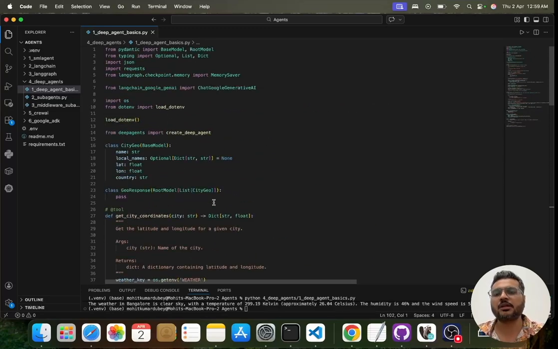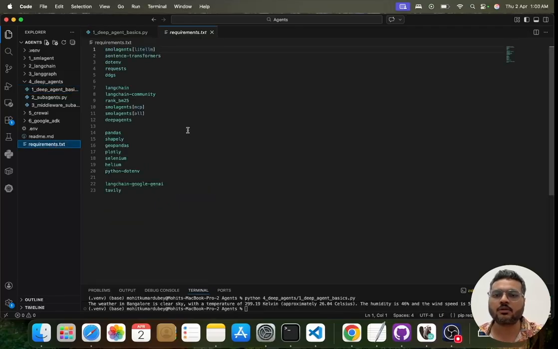So here we are going to use deep agents. Before I go there, let me show you the libraries we are using. A lot of libraries are there for the other projects also. You can see that I was working on a complete tutorial for you for different agents. I'll tell you which ones we are going to use for deep agents.